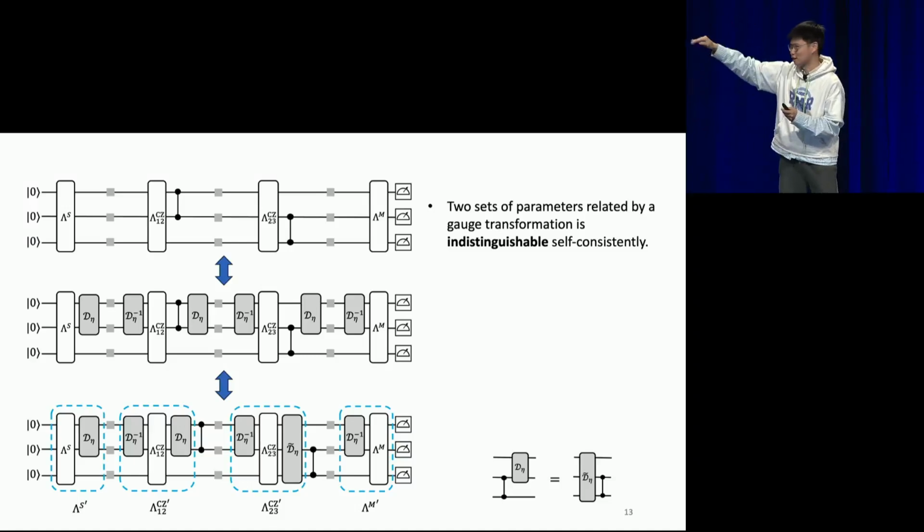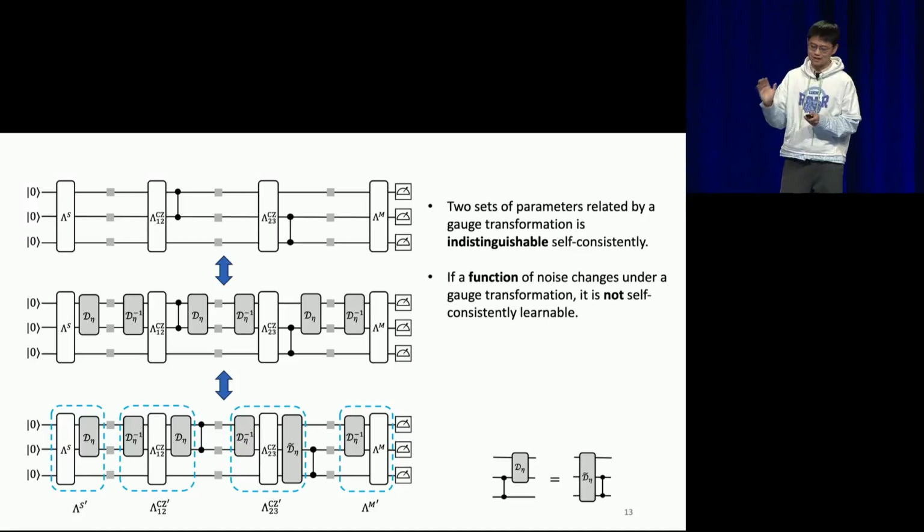And if you just go to the second row, you will see that all the gauge transformation maps D and D inverse will just cancel each other. So that means that for any circuit you design with these two noise models, you will always get exactly the same statistics, so there's no way for you to distinguish these two models using this operation set.